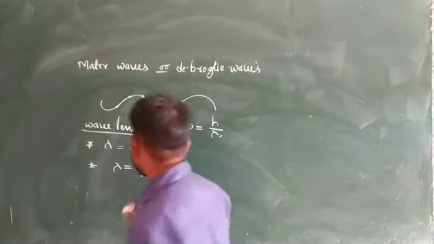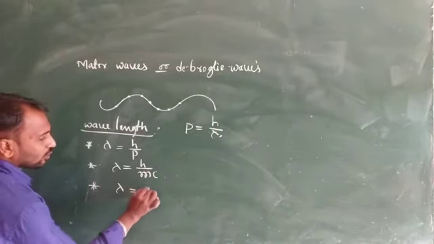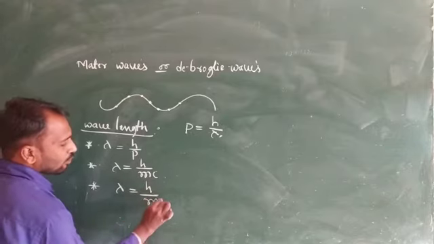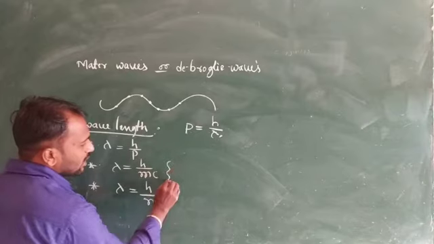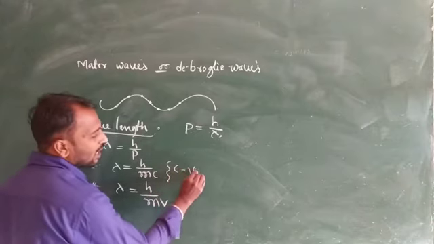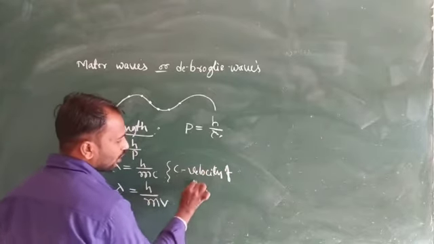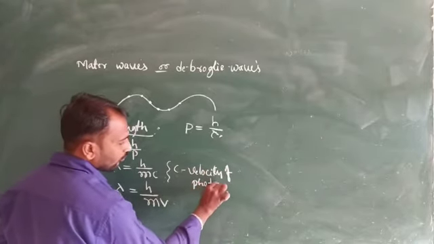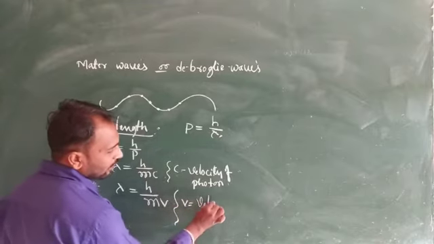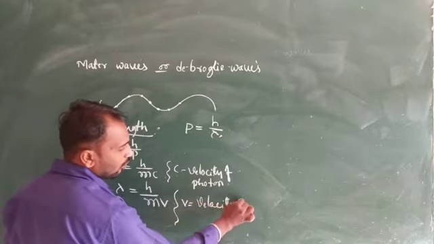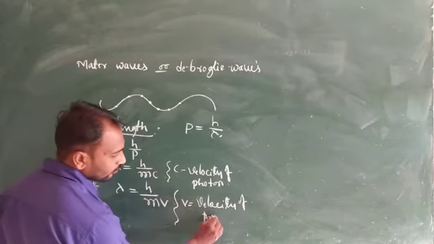So the wavelength lambda is equal to h divided by mv. Here c is the velocity of a photon, and v is the velocity of a different particle.